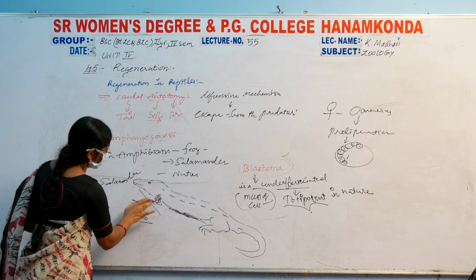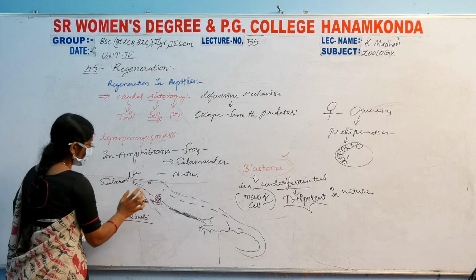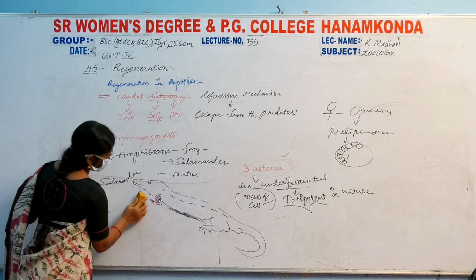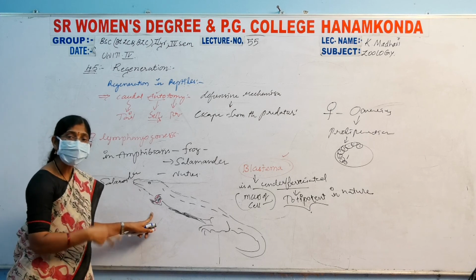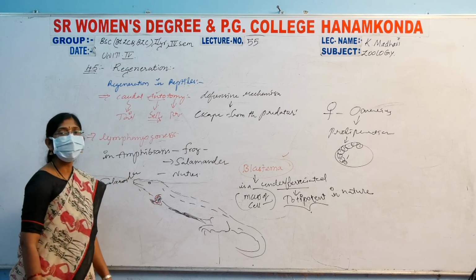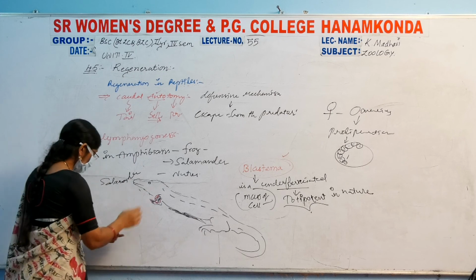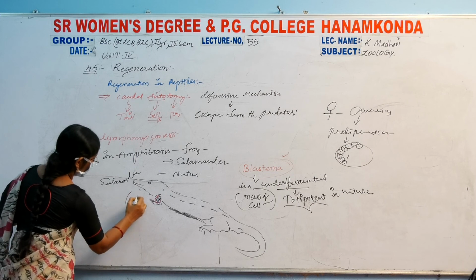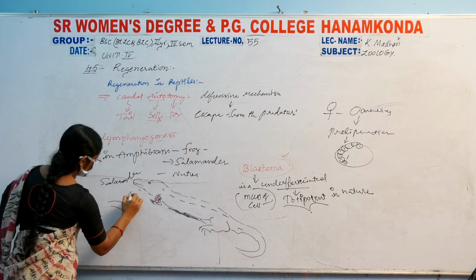If you cut this, this complete part is regenerated by the salamander. Accidentally or wantedly, we cut off the limb of the salamander, especially the forelimb.